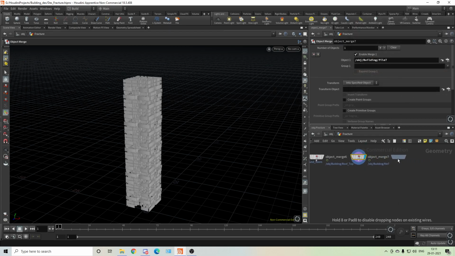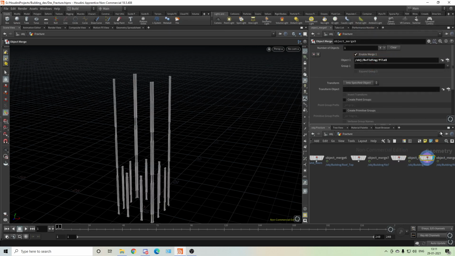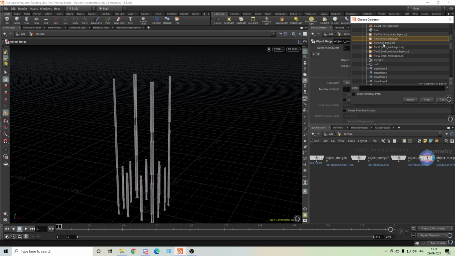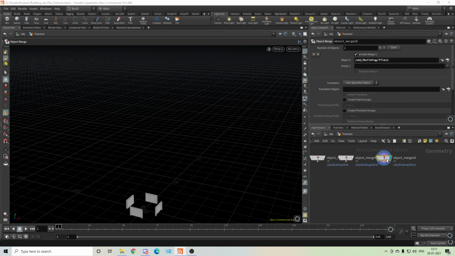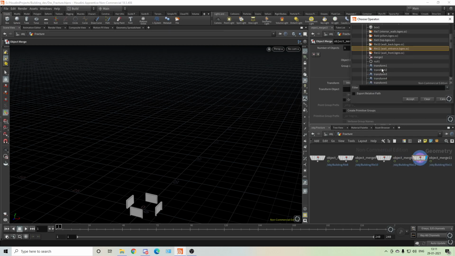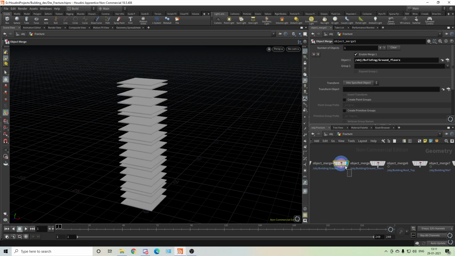Nice. We have pillars, we have top, we don't need that, we need wall back, we need wall entrance. This ground floor we didn't need, we'll delete this.